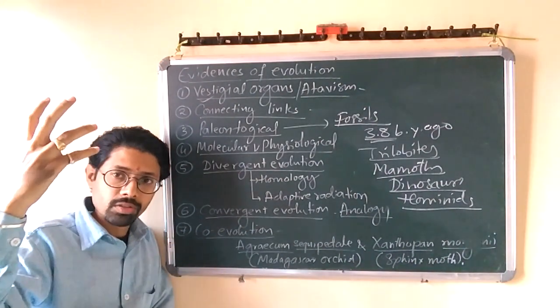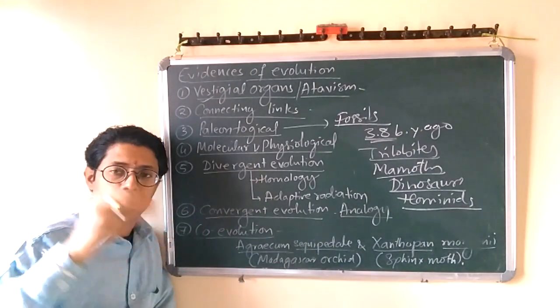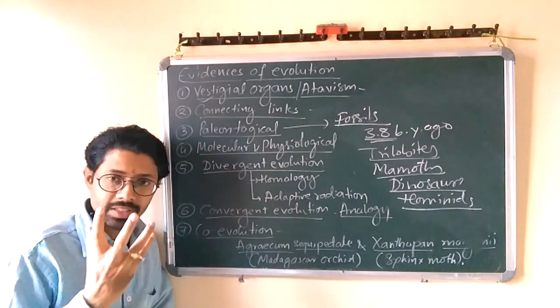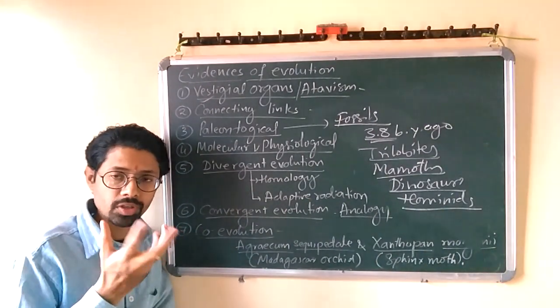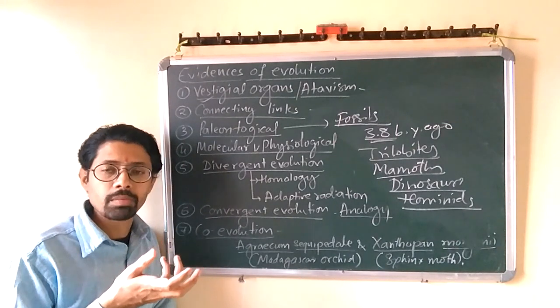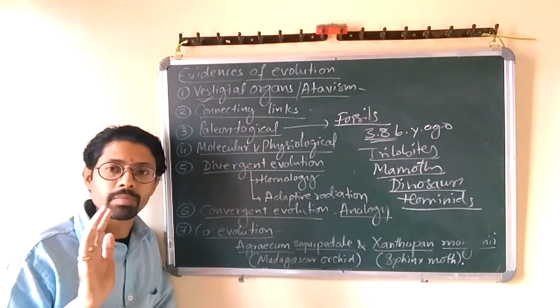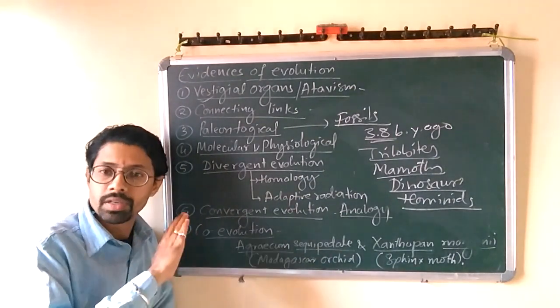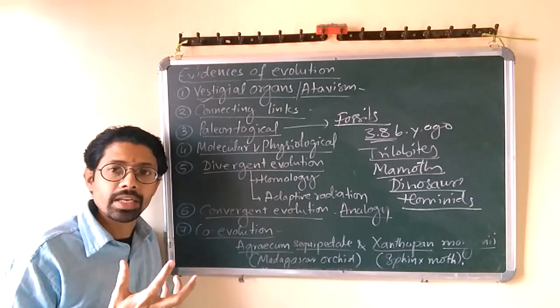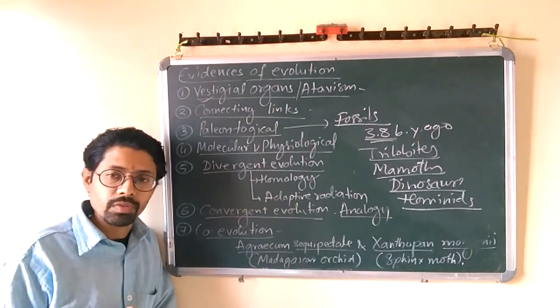So from a complex organism to the simplest organism, the molecular level of basic molecules is the same. The structural formation of a cell, the components of a cell, the components of nuclear material. No doubt the arrangement may be different, the sequence may be different, but the components are more or less the same. Now this similarity is also an example of the molecular basis of evidence of evolution.